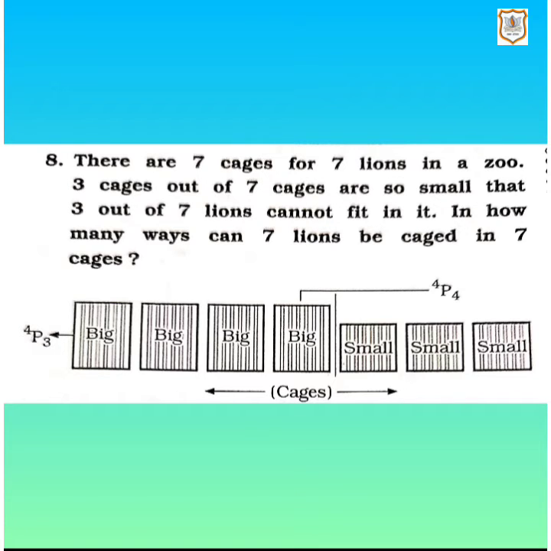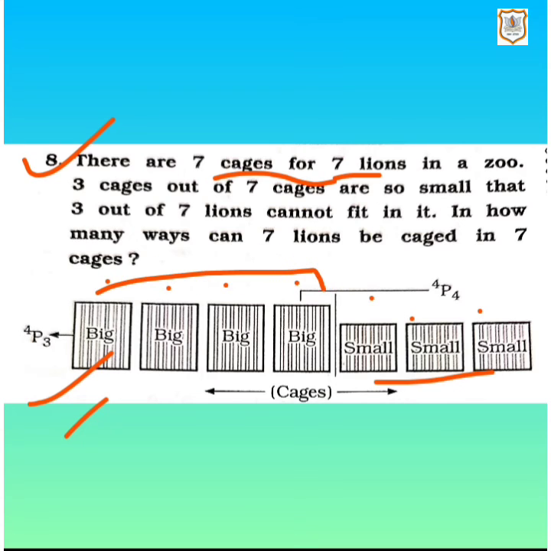So let's read sum number 8. There are 7 cages for 7 lions in a zoo. 3 cages out of 7 cages are so small that 3 out of 7 lions cannot fit in them. In how many ways can 7 lions be caged in 7 cages? Here you can see that we have 4 big cages and 3 small cages. What is said in the question is that 3 cages are so small that 3 lions cannot be arranged in them. That means these 3 lions can be arranged in these 4 big cages.